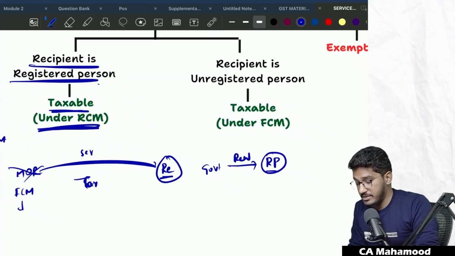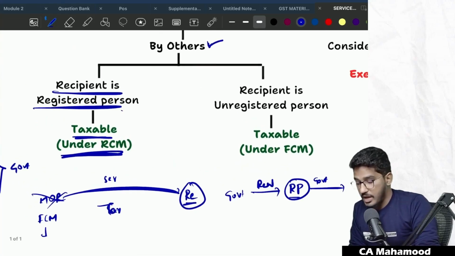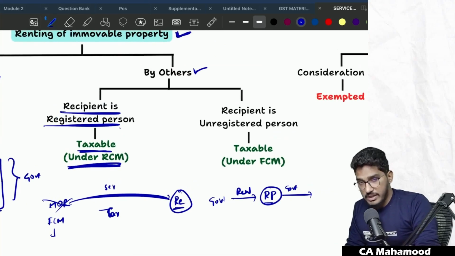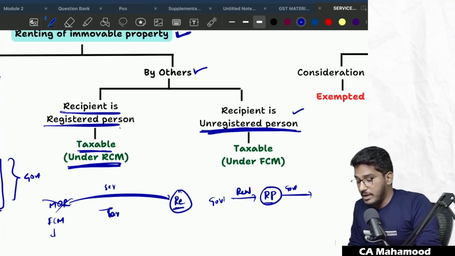Here, the recipient being a registered person, he has to pay the GST to the government under reverse charge mechanism. However, other than Ministry of Railways, if some government is providing services of renting of immovable property and the recipient is an unregistered person, then also they will be taxable, but here they are taxable under forward charge mechanism.